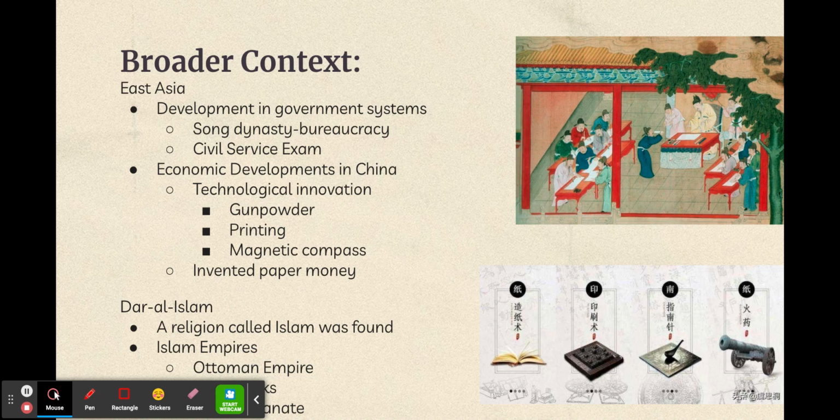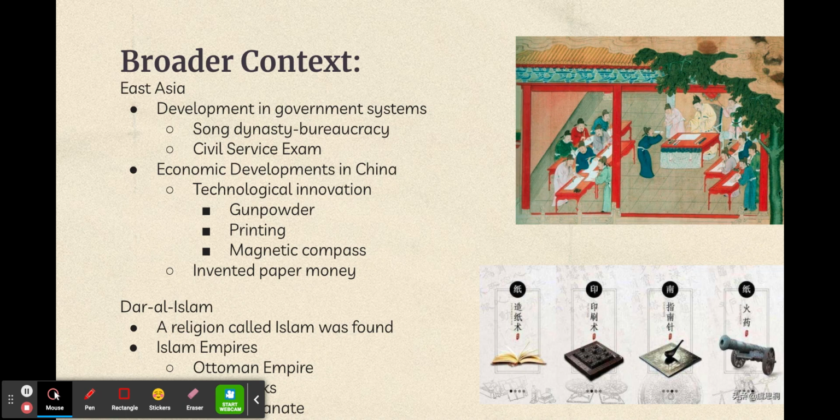Not only did China develop a new governing system, but they also had innovations that flourished the Chinese economy. Gunpowder, printing, the magnetic compass, and paper money were invented. Gunpowder led to the development of weapons such as guns. Innovation in printing dramatically lowered the price of books and made it possible to produce several copies of books.